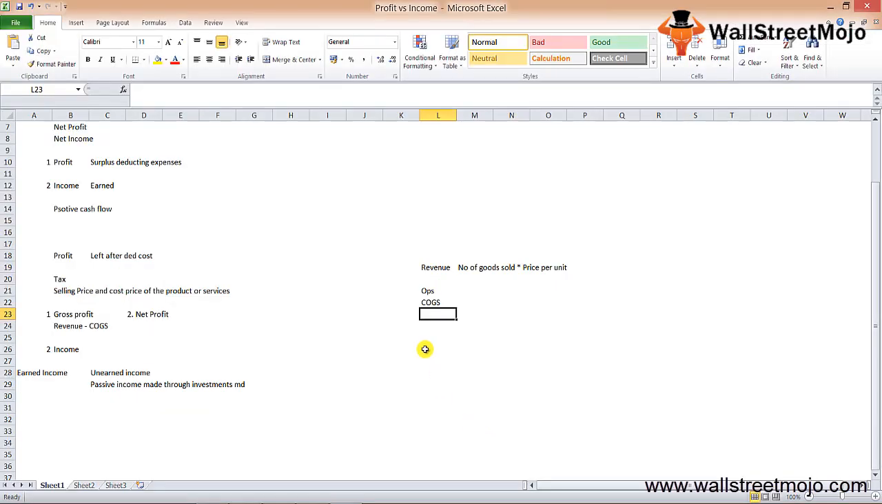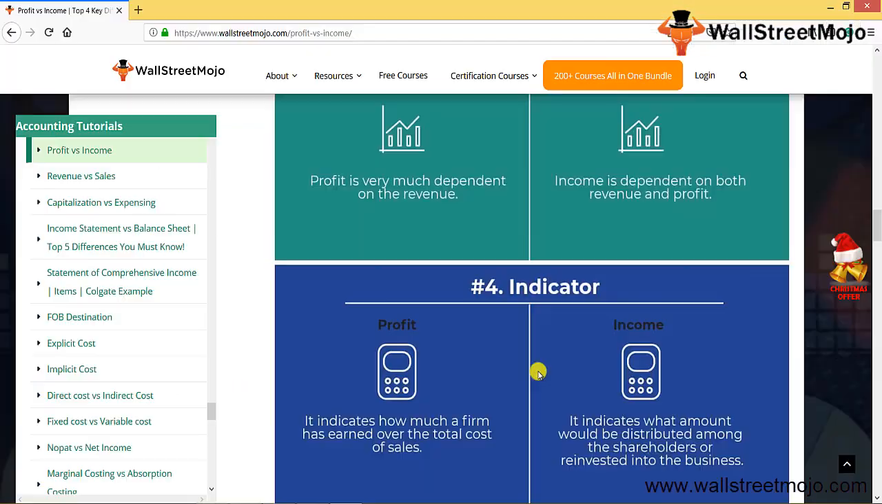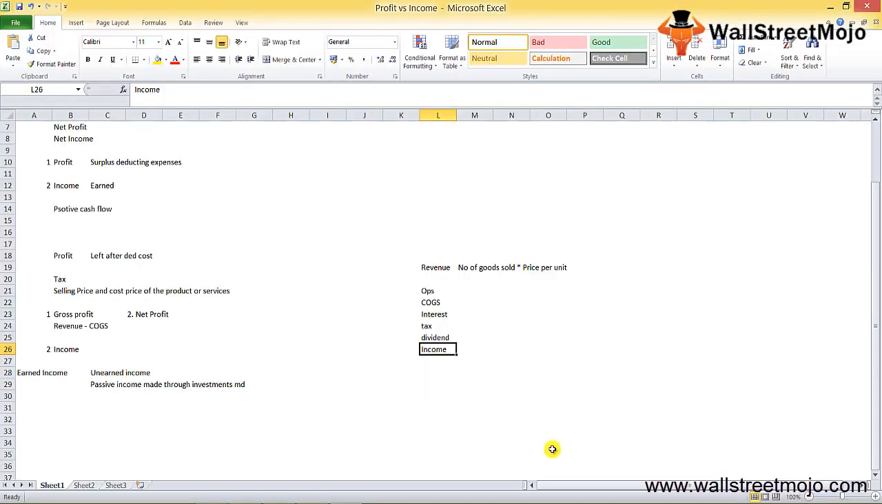After deducting expenses, it includes interest, and you have taxes. We deduct the dividend that has been paid to preference shareholders. Whatever amount remains is your net income, or what we call your income. That is the part that can be distributed to the shareholders, or the amount can be reinvested. Let's take an example here.